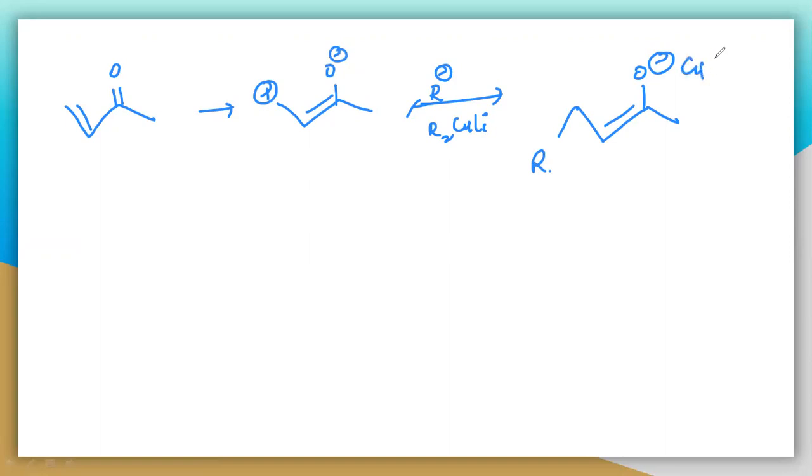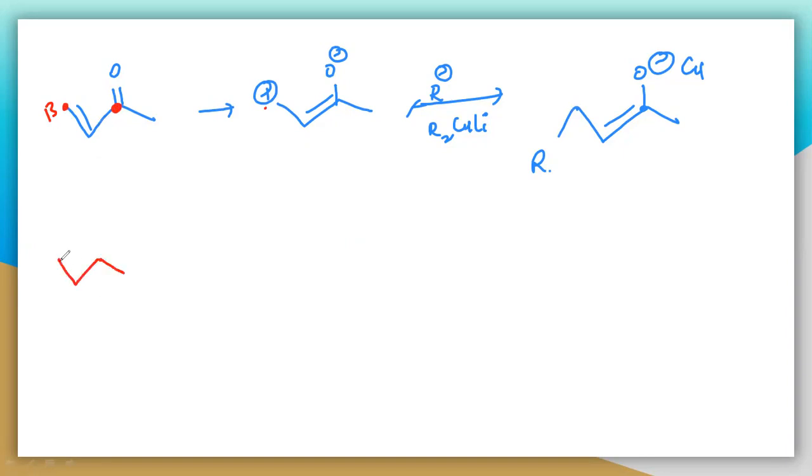See the difference between these two carbons. This is the carbonyl carbon and this is the beta carbon. At this beta carbon you are getting the positive charge and R minus will attach here.